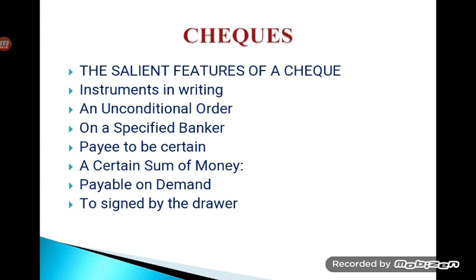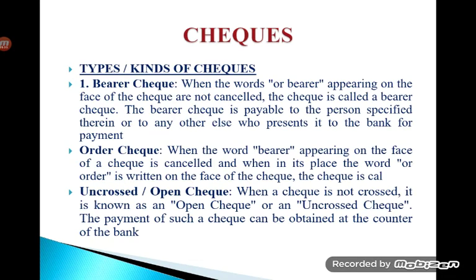So it is always payable on demand. To be signed by the drawer. So if the drawer draws the check, makes a check here or fills a check, issues a check, he has to sign. Unless and until he signs the instrument, it will not be considered a valid instrument for executing the order of the drawer. So these are essential features of a check.